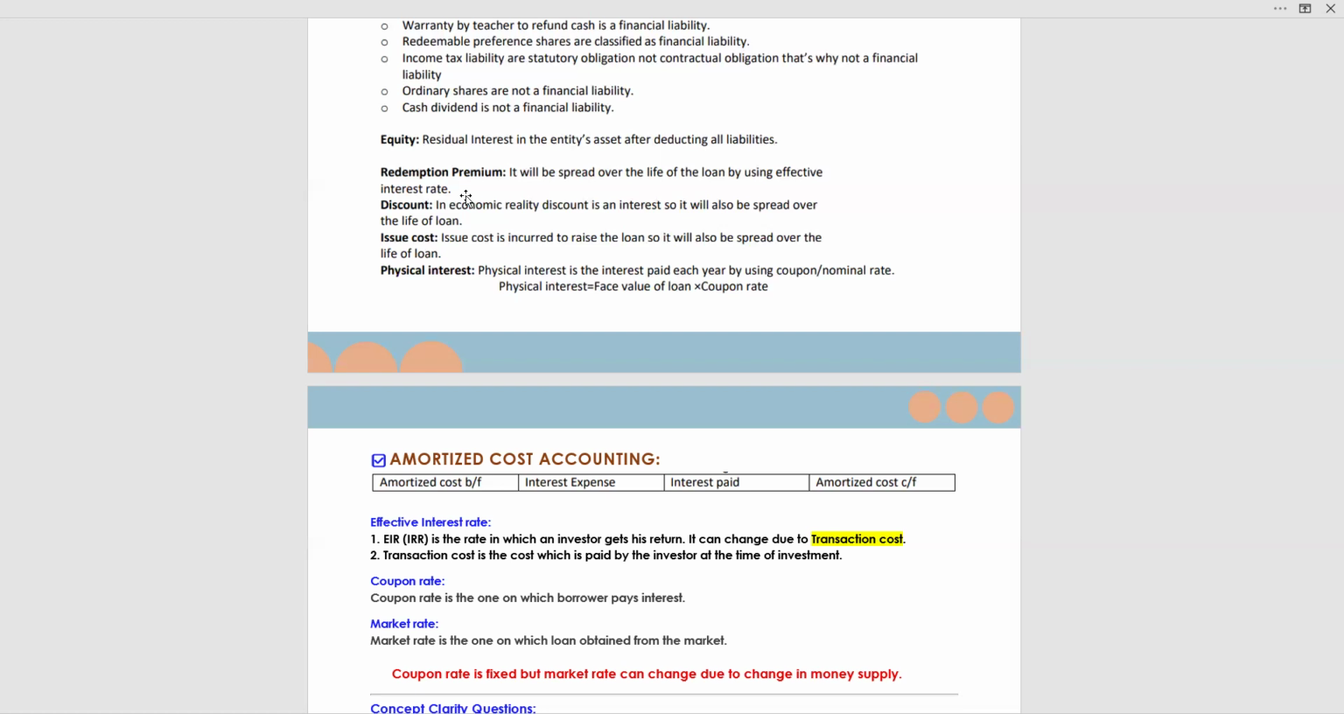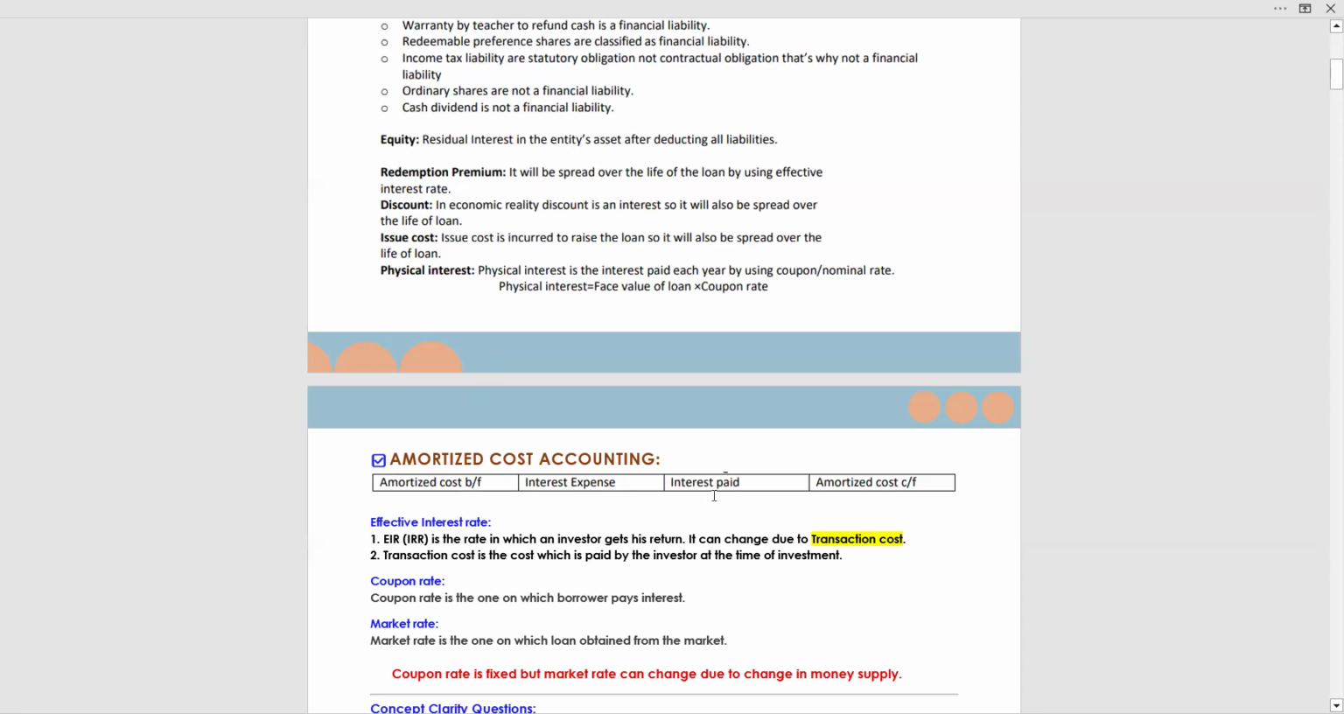Physical interest is the contractual obligation on the borrower to pay. Now, we use amortized cost accounting, the amortization schedule: opening plus interest expense minus cash.